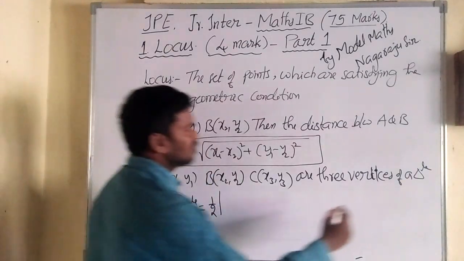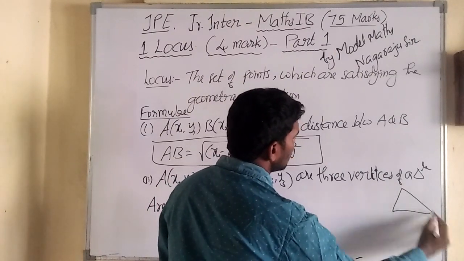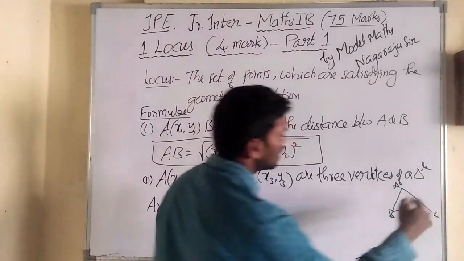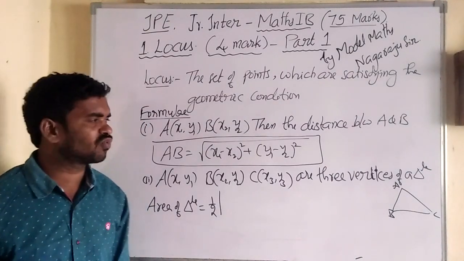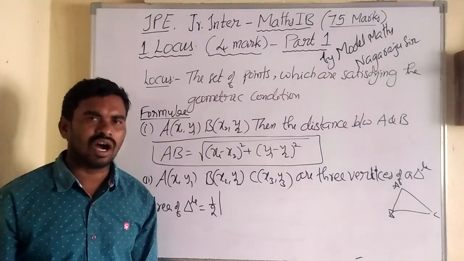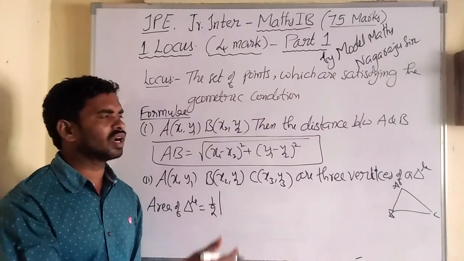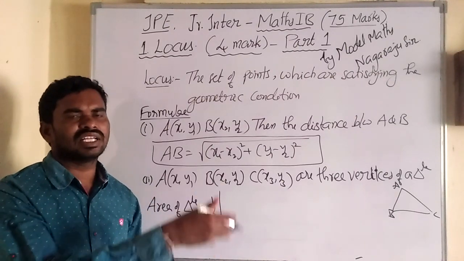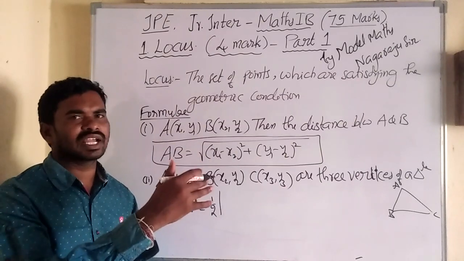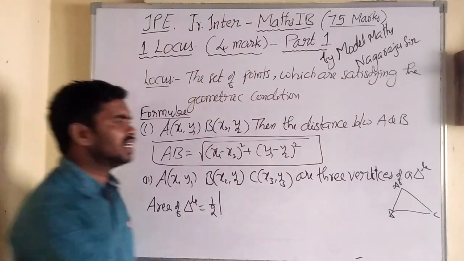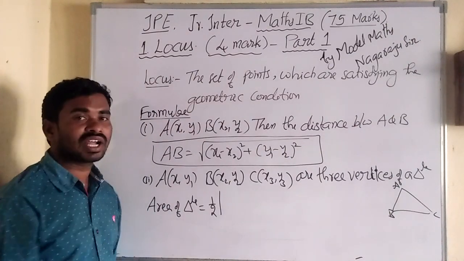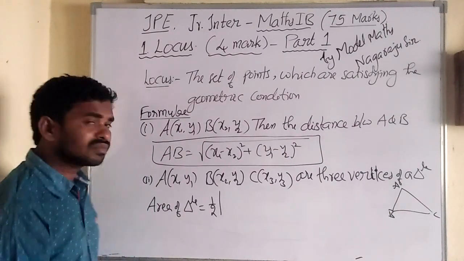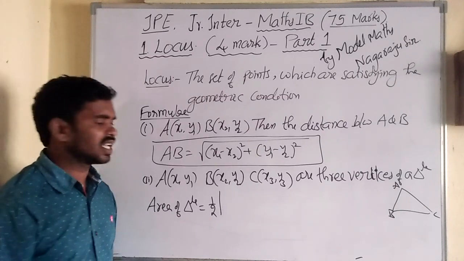Suppose for a triangle A, B, C are 3 points, how can we find the area? We have different formulas to find area in geometry, like half into base into height. If it is an equilateral triangle there is one formula, and if it is an isosceles triangle there is another formula. But when the vertices A, B and C are given individually, what is the area of the triangle?